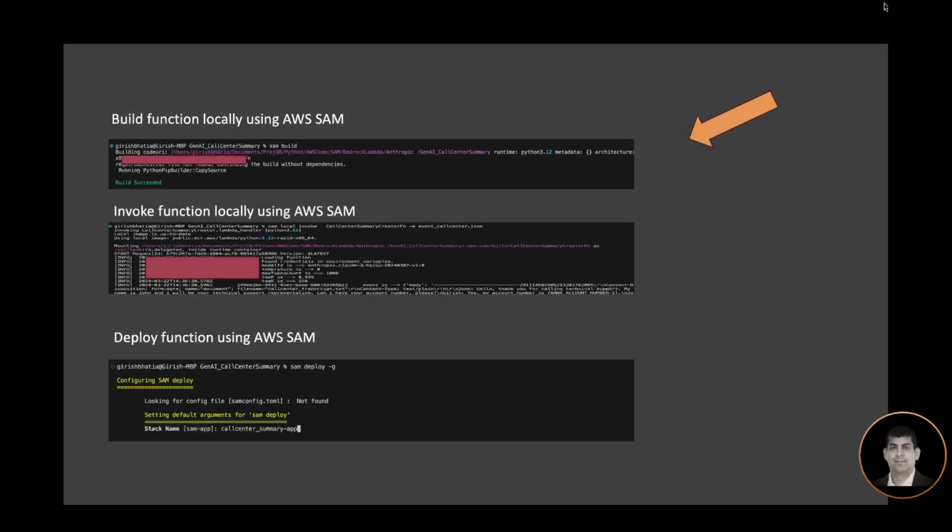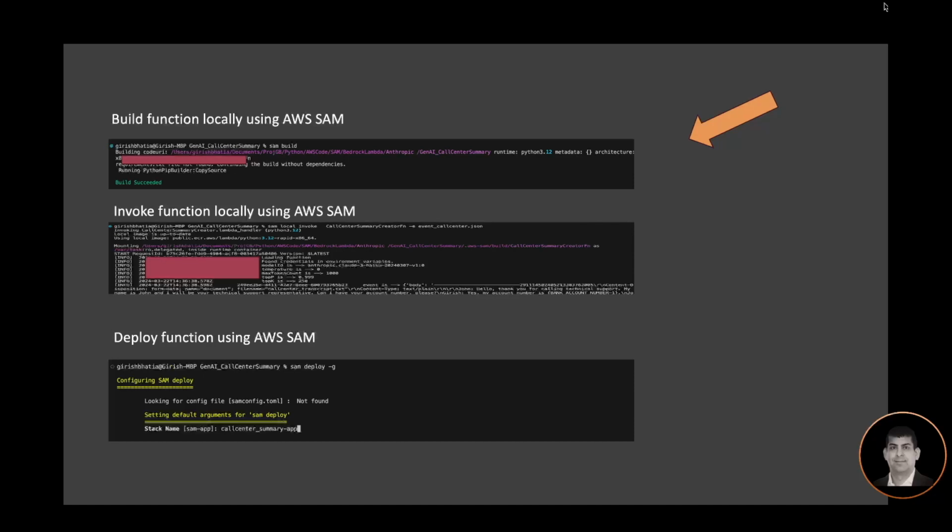Once I have the function coded, the command for building it using AWS SAM is SAM build. Once the function is successfully built, I can invoke the function locally before consuming it via API. Again, I'm using the SAM framework and SAM local invoke, passing the function name and a sample event JSON to pass the prompt. As you can see from my log, the function is getting invoked.